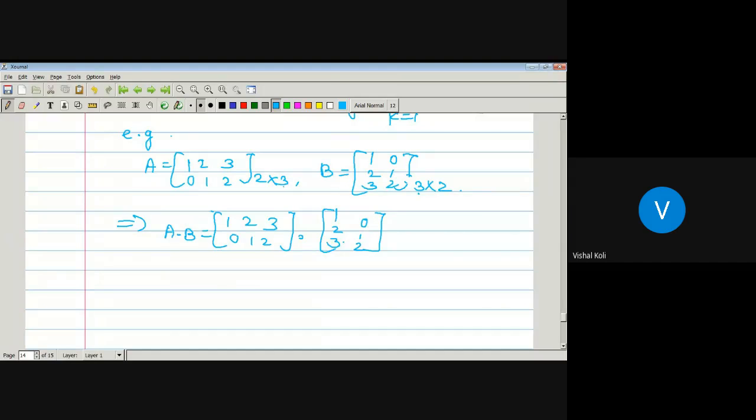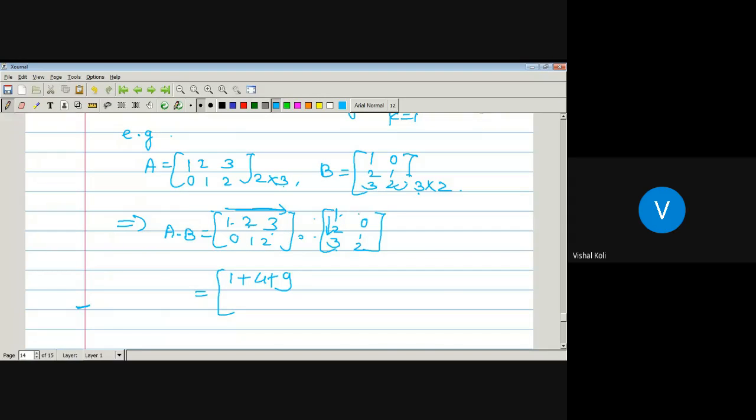Now any ijth entry of the matrix A into B is the algebraic sum of the products of the elements in the ith row of A and the jth column of B. That is, we multiply this row with this column for the first entry: 1 into 1 is 1, 2 into 2 is 4, plus 3 into 3 is 9.